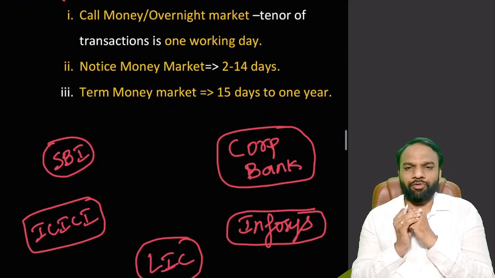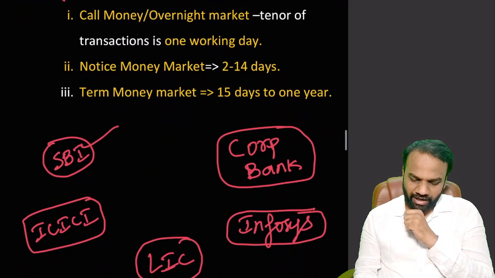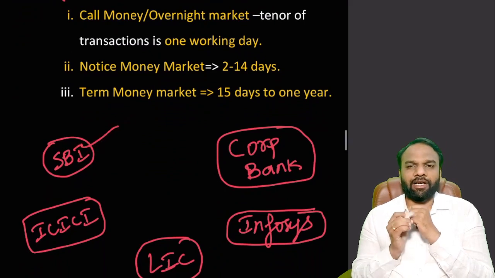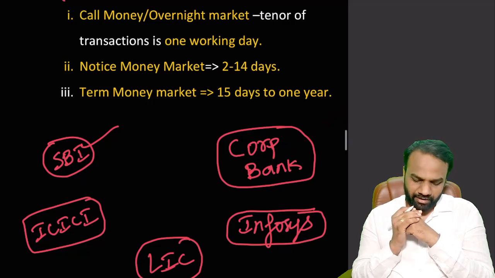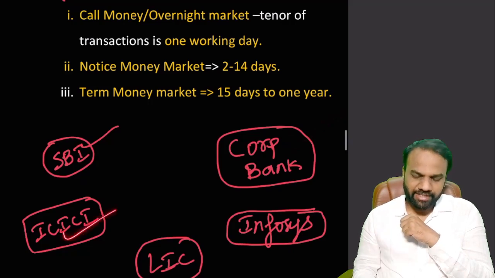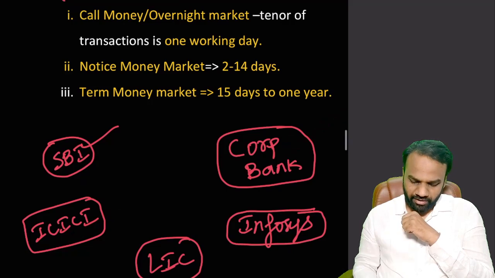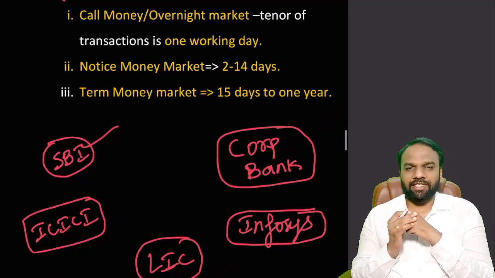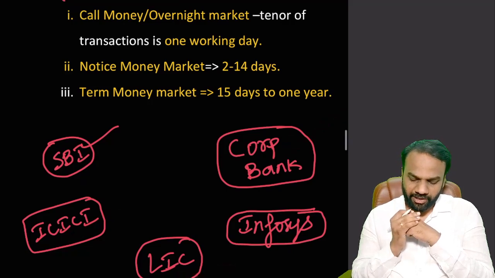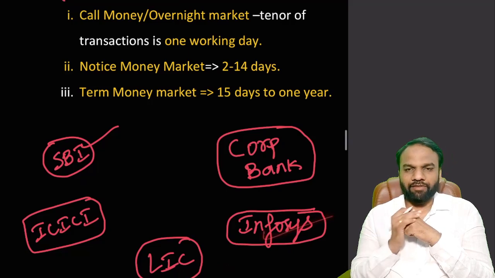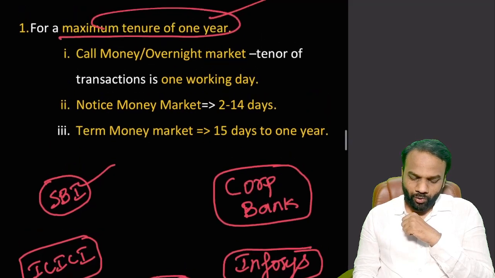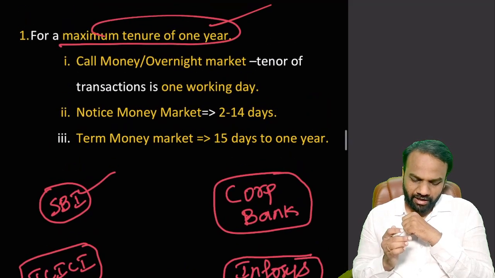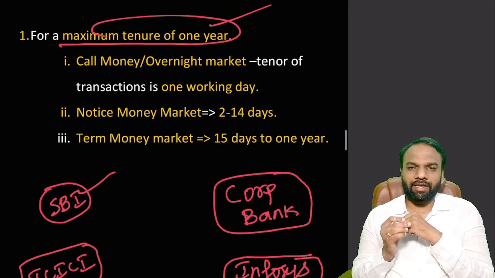I have included a few examples. For example, State Bank of India can participate in the money market. Corporation Bank of India can participate in the money market. A private sector bank like ICICI can participate in the money market. And a financial institution like LIC, Life Insurance Corporation of India, can participate in the money market. And a private company like Infosys can participate in the money market. Now, when does a need arise wherein this money market is required?